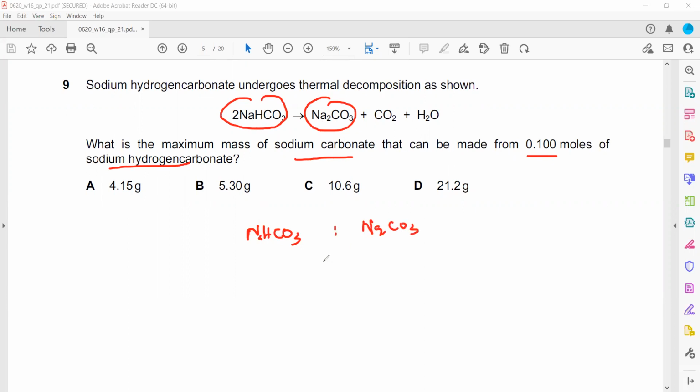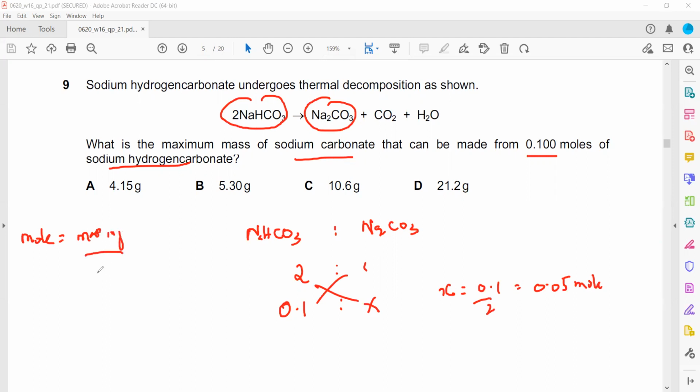But in the question, we need the mass. So from moles, how do we get the mass? The formula is moles equals mass in grams divided by molar mass. We have 0.05 moles. The molar mass we don't know, and the mass in grams we also don't know. How do we get the molar mass of sodium carbonate?